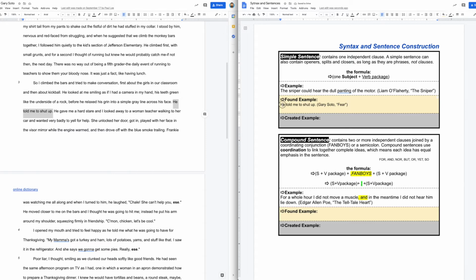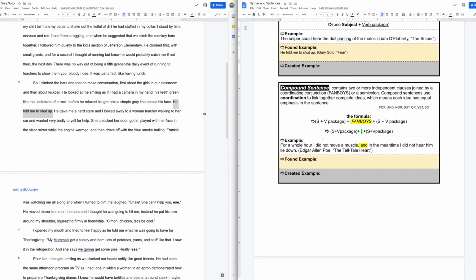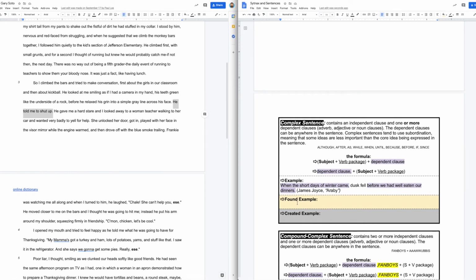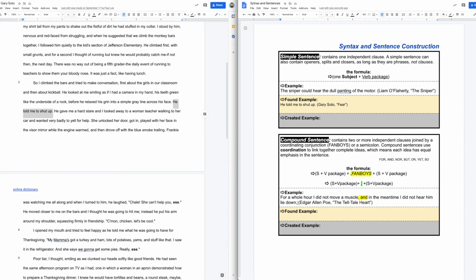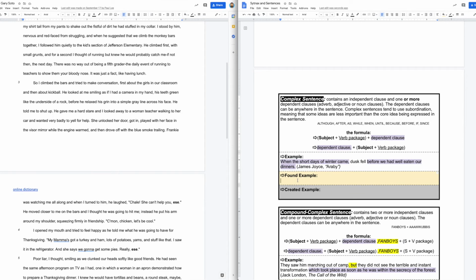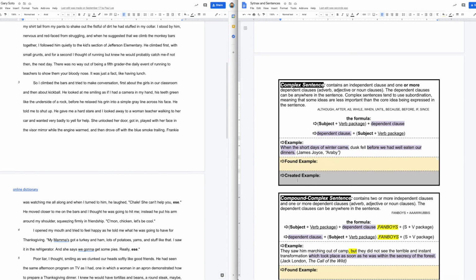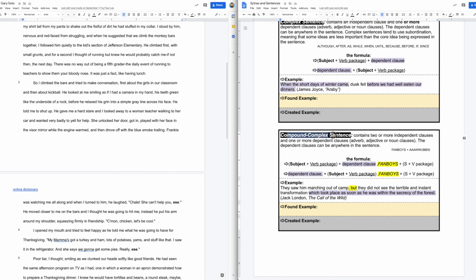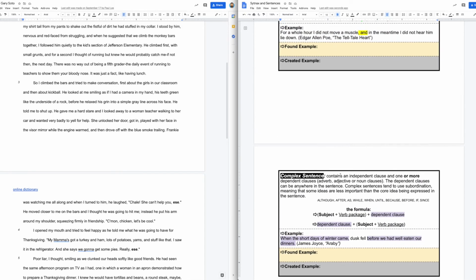That one is super, super simple, because all you're going to do for compound sentence and for complex sentence is go to a passage of your choice and find an example of where they use that. That's all that I'm asking you to do there. Just find one example of a compound sentence from a passage of your choice and one example of a complex sentence from a passage of your choice. Remember, we're not doing the compound complex right now, so we can go ahead and skip that for now. Eventually, we will come back to this. But for today, you can stop at complex.